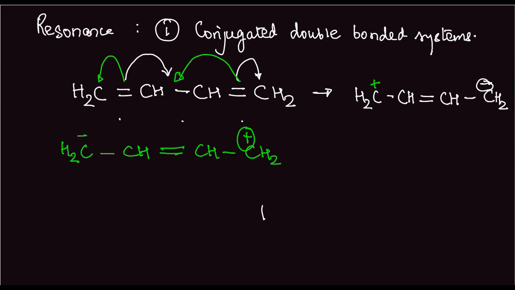So that is pretty obvious. Basically it is a delocalization of pi electron, delocalization of electron in a conjugated system.